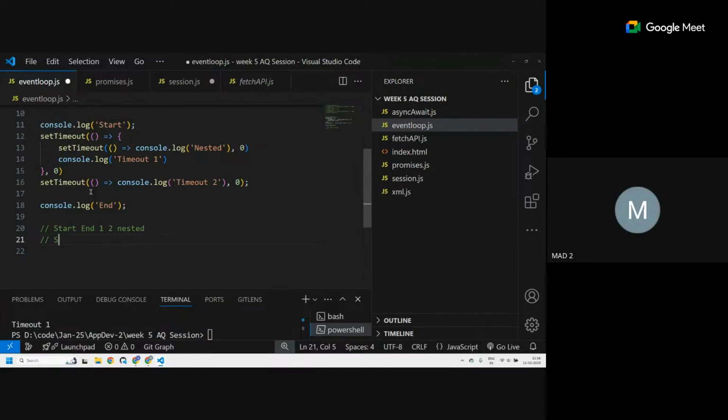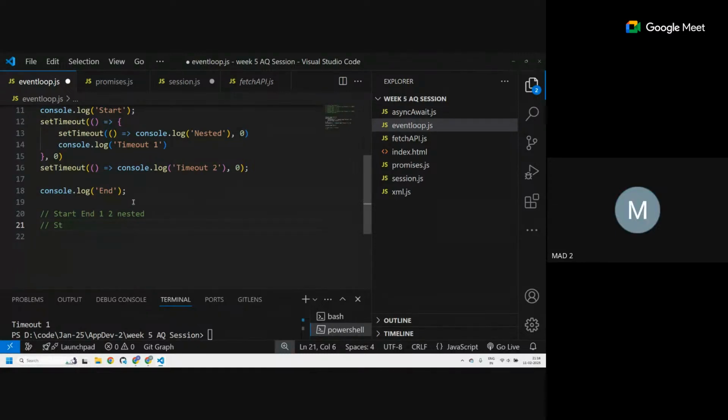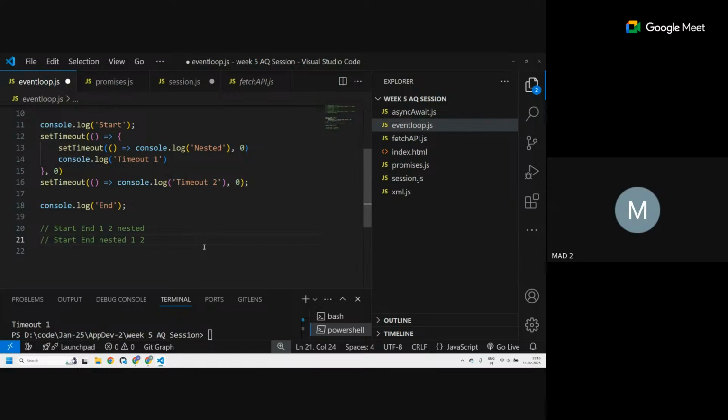First of all, the synchronous code, everyone agrees, right? It should be printed first, start and end. Okay, start and end. So what are you saying now? Then it should be in the sequence, like nested, timeout 1 and timeout 2. Any other answers? One possibility is start and one, nested, two.